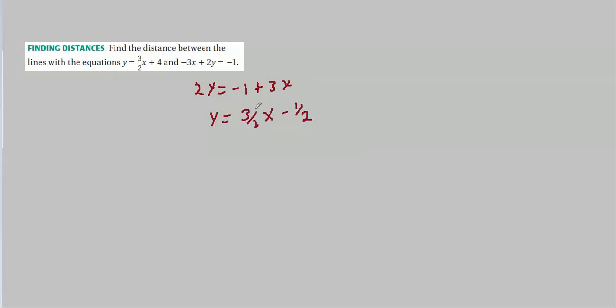Now let's see, we have a slope of 3 halves here, and a slope of 3 halves here. So they are parallel. So we're not spinning our wheels if we try to find the distance. We can actually do it. It would have been kind of nasty, but they could have given us two lines that weren't parallel, and we'd just be sitting here totally confused trying to figure out what it is they expect us to do, because you can't do that.